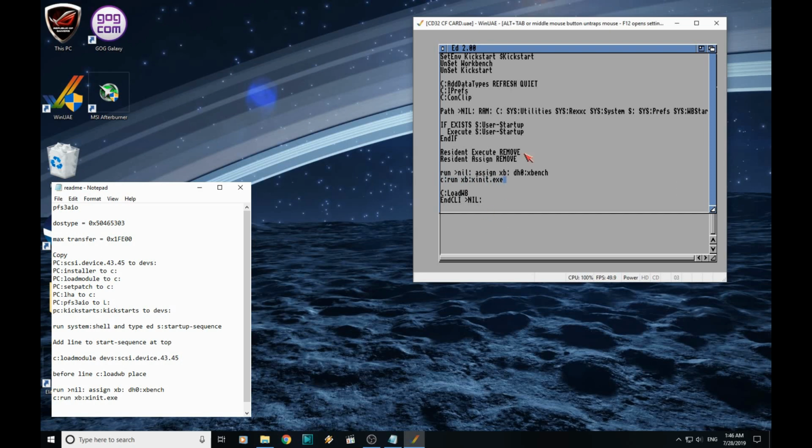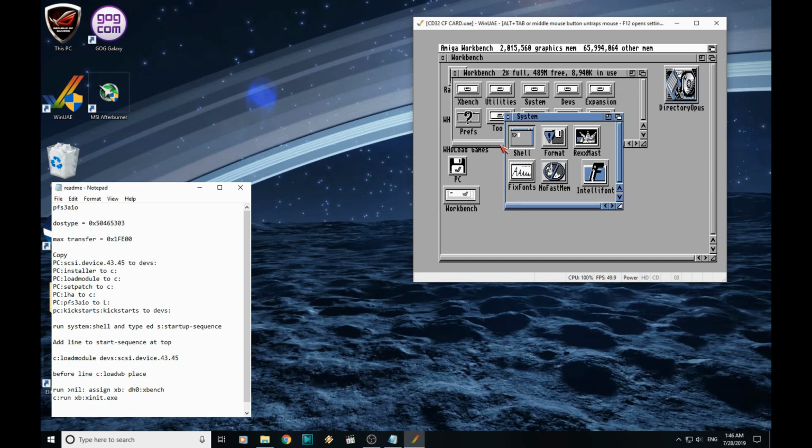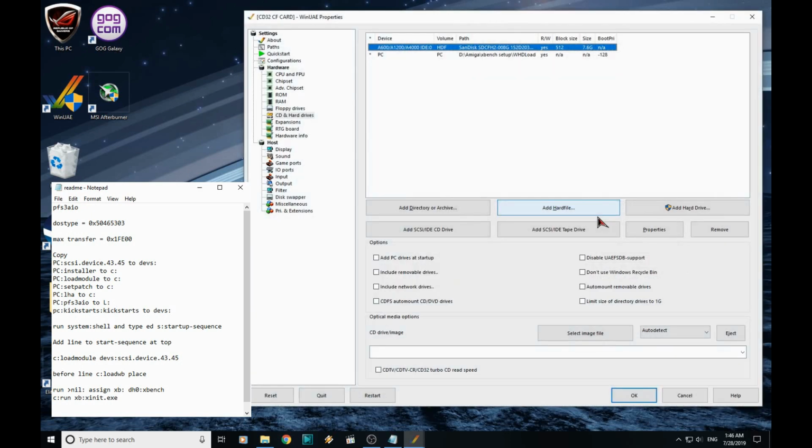And that is it. So right click, save, and quit. And press F12. We no longer need this PC directory, so we can remove that again for now. I am going to add that back on later and put a load more games and demos on this before we stick it in the CD32, but just going to show you this working for now. So we'll remove that, click restart and start.